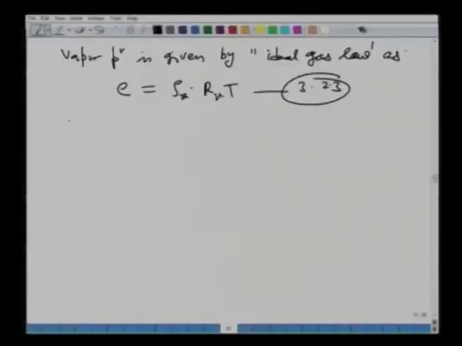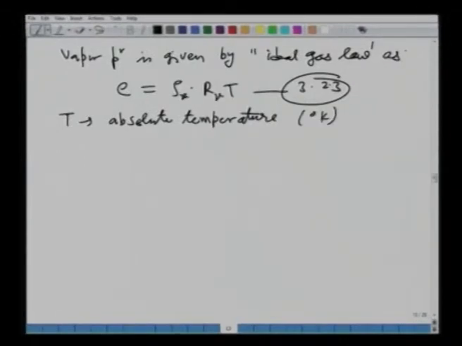So, let me define these things in this equation. E is the vapor pressure, of course, and what is T? T is the absolute temperature in the atmosphere. In this equation, the temperature is what is called the absolute temperature, and what do we mean by that? It is in degrees Kelvin.